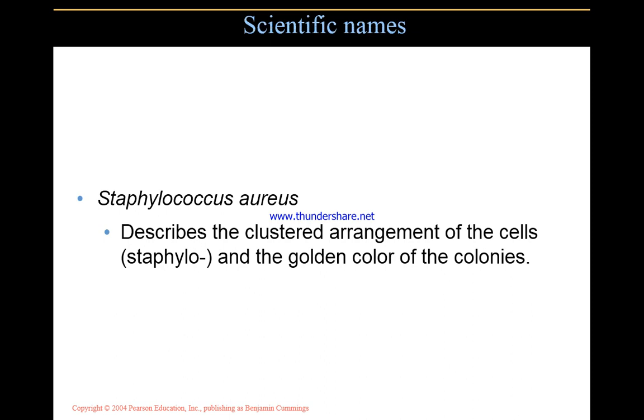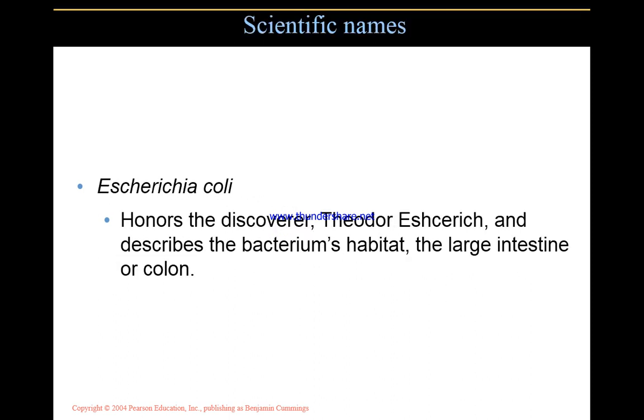Descriptive means to describe its characteristics, the microbe's characteristics, and honor means to honor the scientist who discovered it or to give some honor. Staphylococcus aureus describes the clustered arrangement of the cells, staphylo, and the golden color of the colonies. The scientific name Escherichia coli honors the discoverer Theodor Escherich and describes the bacterium's habitat, the large intestine or colon.